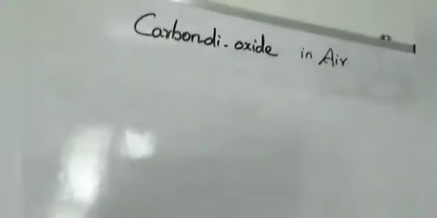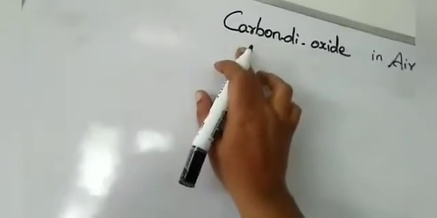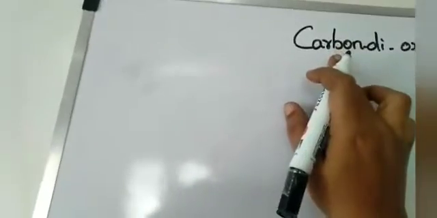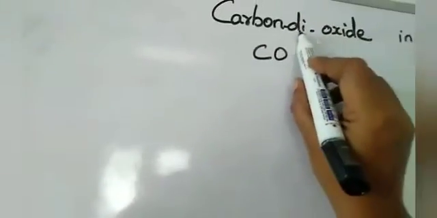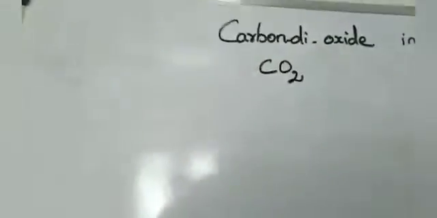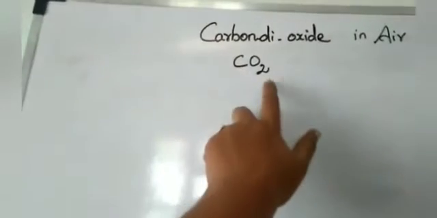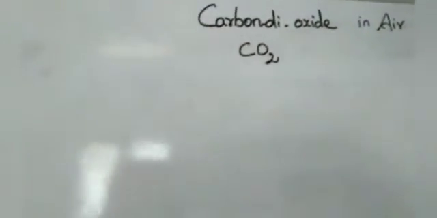Today we are going to learn about the next topic, carbon dioxide in air lesson. So first we want to know the formula of carbon dioxide. Carbon, the symbol is C. Oxygen, the symbol is O, but here we have dioxide. So di means two. This is the formula of carbon dioxide, CO2. Do you understand?